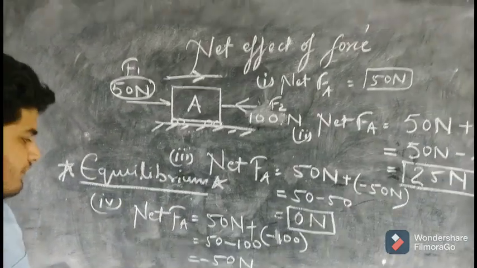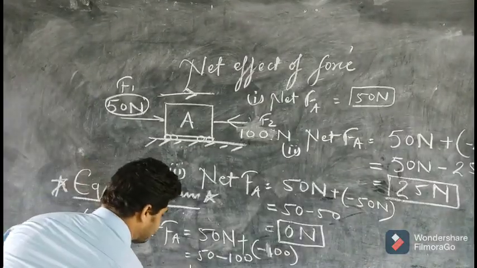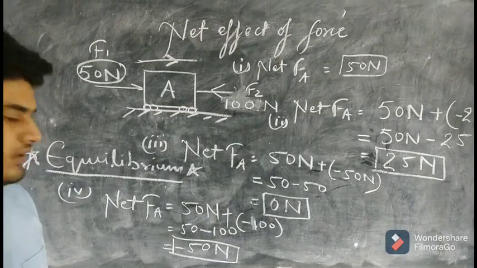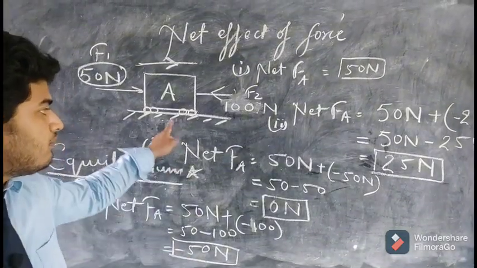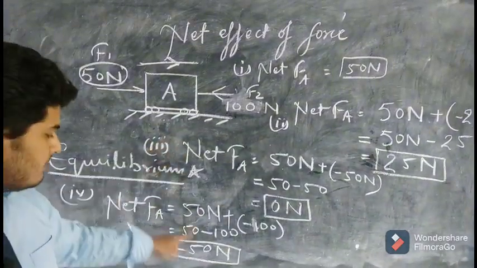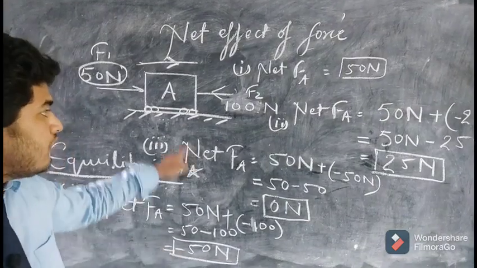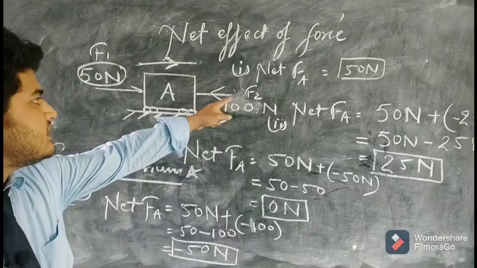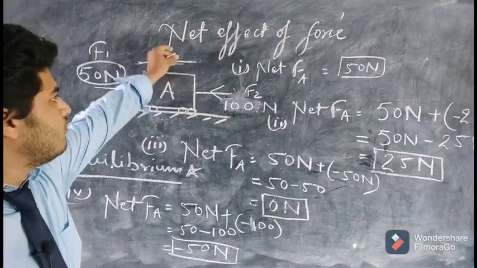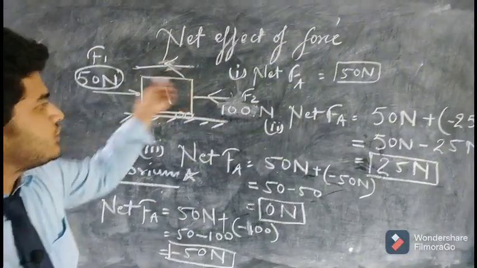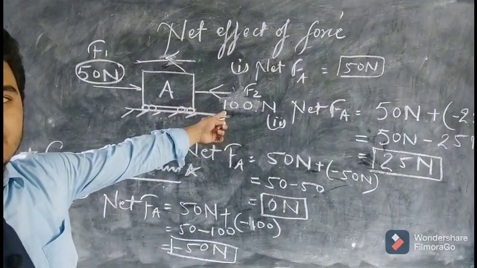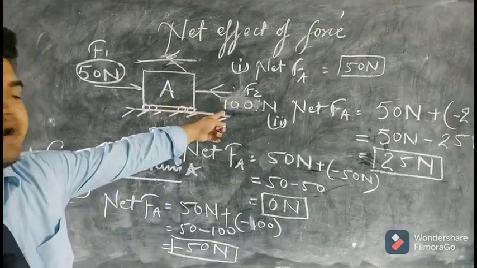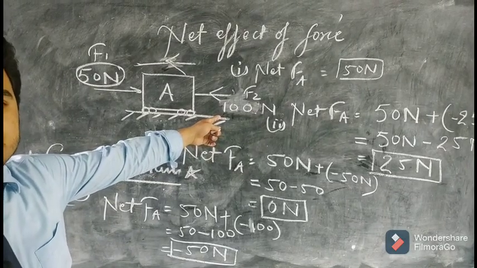Now here, minus 50 Newton means what? It means that the net force on the block is 50 Newton, but the minus sign means that the direction is opposite, which means that the block will not move in this direction, it will move in the other direction, because the greater force is 100 Newton. So the block will start moving in the direction of the greater force, that is 100 Newton.